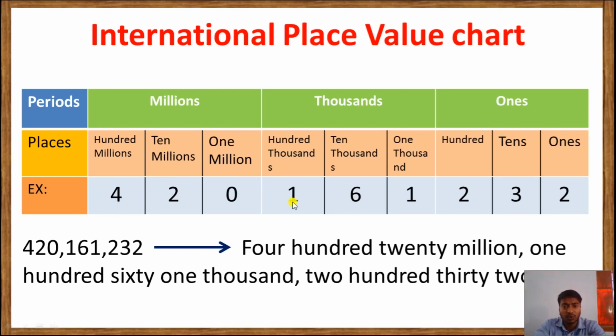In the same way, 1 is in the 100,000 place, 6 is in the 10,000 place, and 1 is in the 1000 place, so we can say 161,000, because 161 is in the thousands period. Here 2 is in the 100 place, 3 is in the 10 place, 2 is in the ones place, so 232 is in the ones period. So the numeral name is 420,161,232.